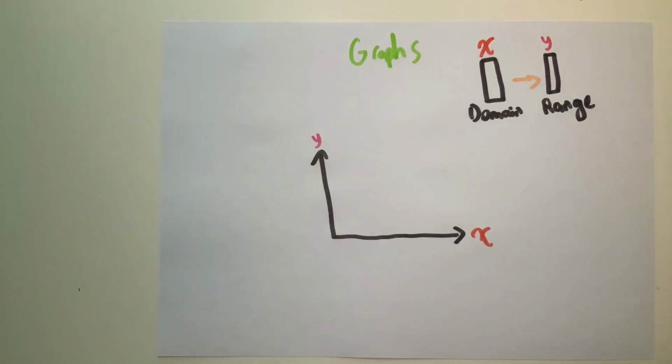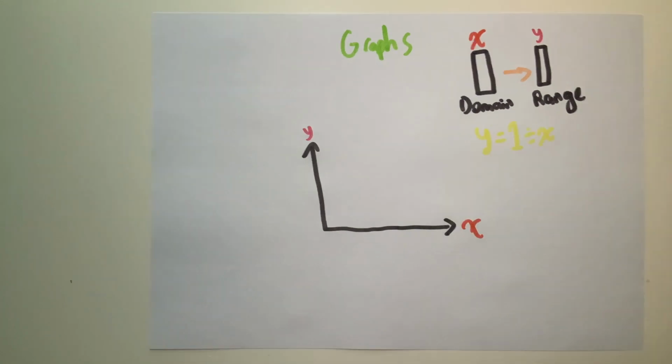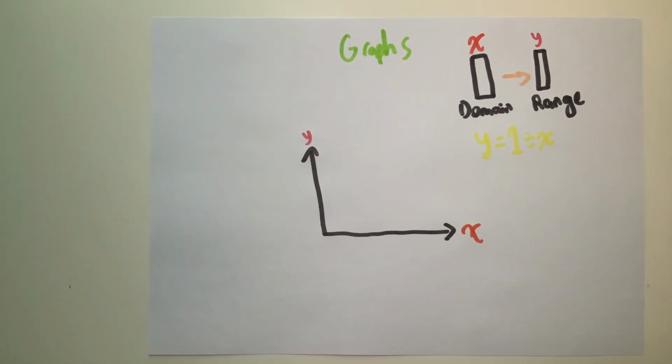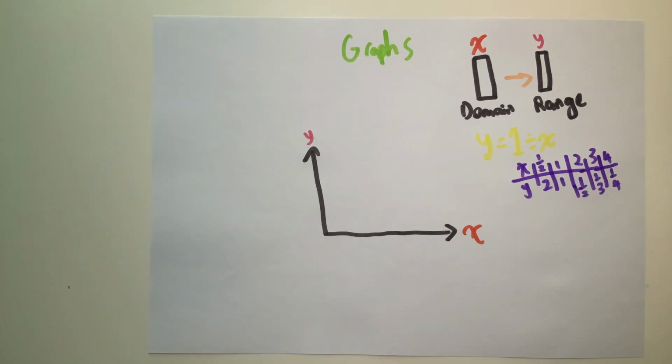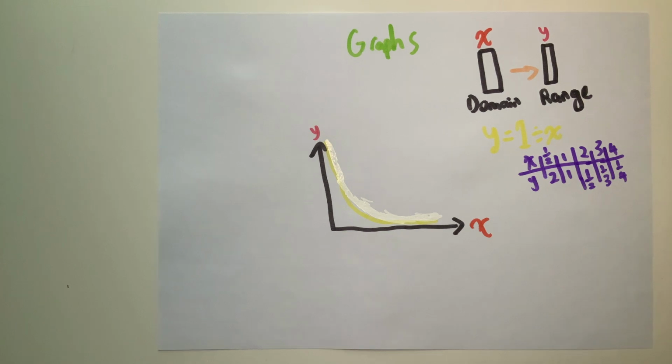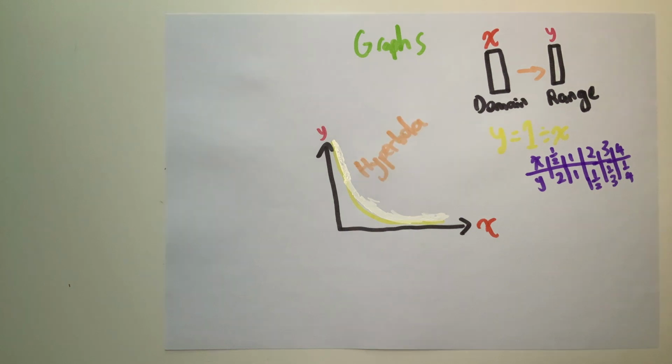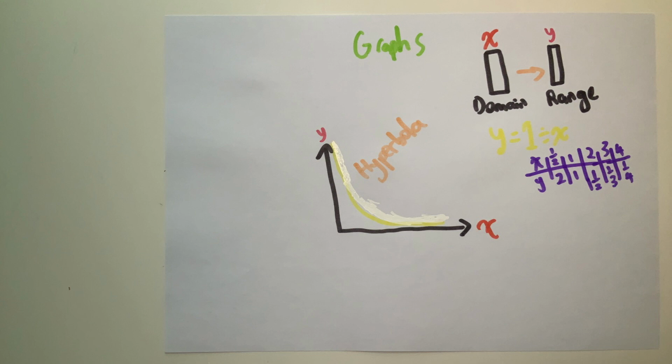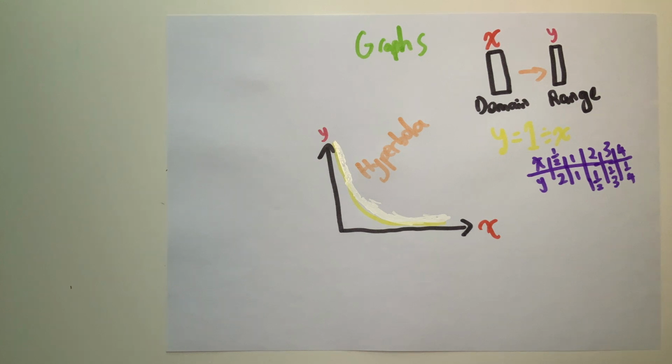If we draw a table to list down some of the key points that we are to include on our graph, we find that the greater the x inputs, the less the y outputs. Conversely, the less the x inputs, the greater the y outputs. After finishing the graph, we obtain a curve known as a hyperbola. So wouldn't it be reasonable to conclude that for the number sentence y equals 1 divided by x, if x is 0, then y would be infinity?